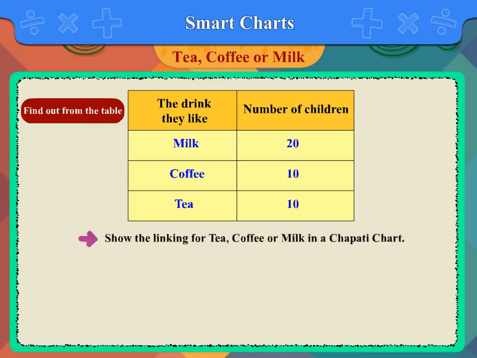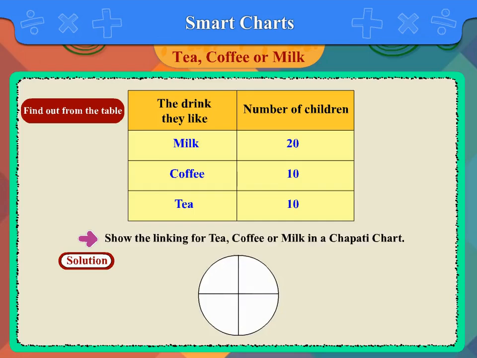Third question. Show the liking for tea, coffee or milk in a chapati chart. Solution: draw a circle like this and make 4 equal parts. As per the given table, 20 children like to drink milk. That is, half of them like to drink milk.